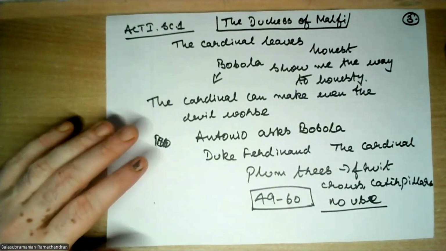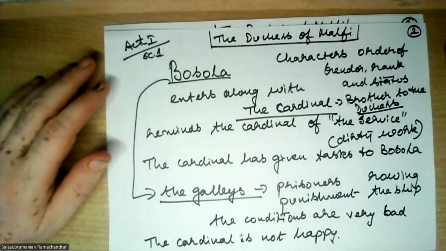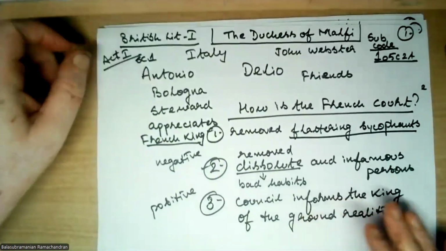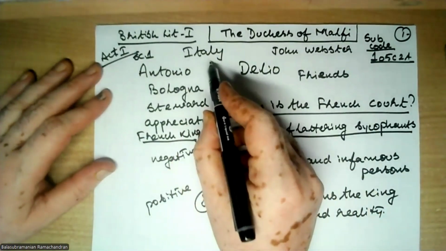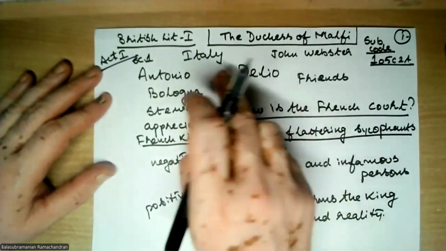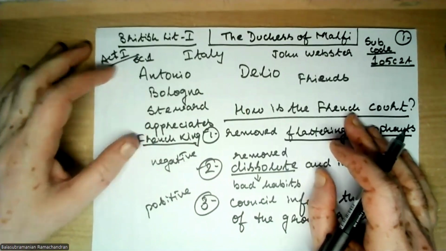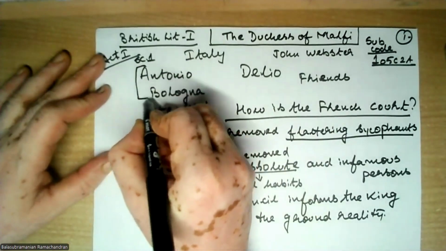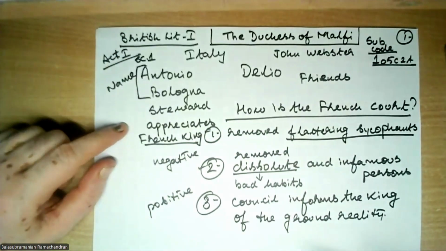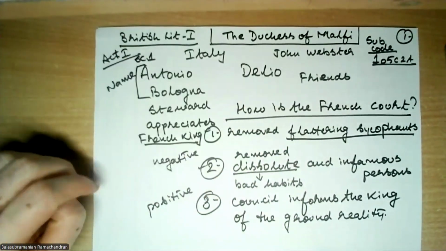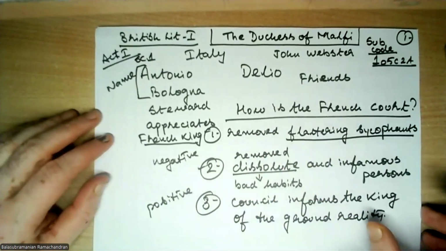So first, we know that The Duchess of Malfi is a revenge tragedy set in 15th, 16th century Italy. The play begins with two characters, Antonio and Delio, meeting, and Delio asking Antonio. His name is Antonio Bologna, a complete name. He is a steward to the Duchess of Malfi, and he talks about the French court, and the reforms that the French king has brought in.